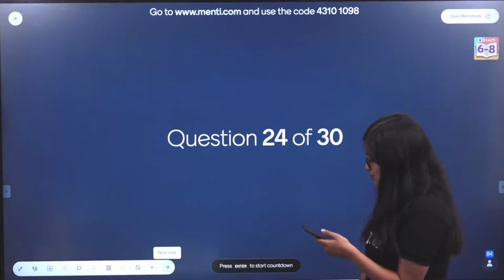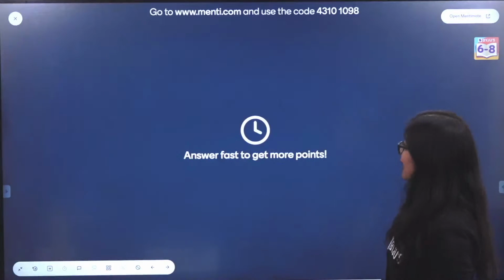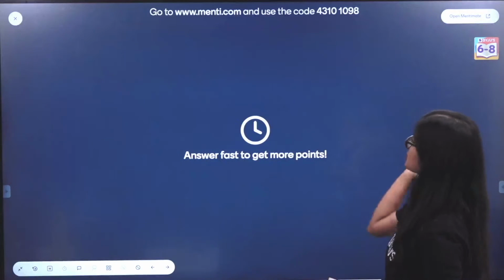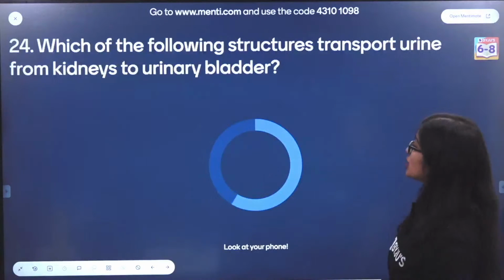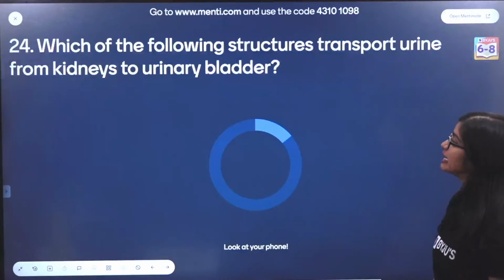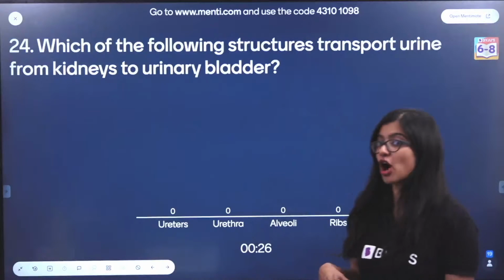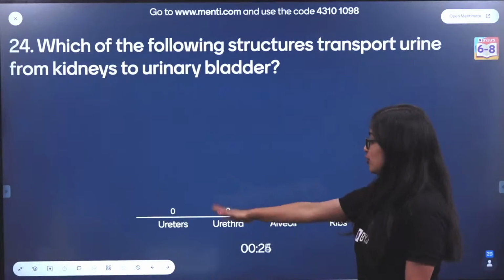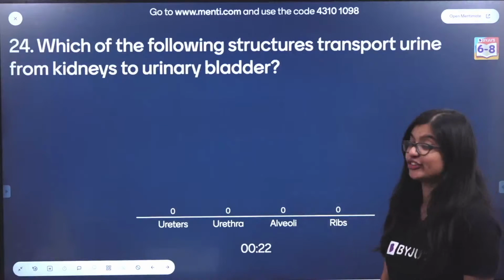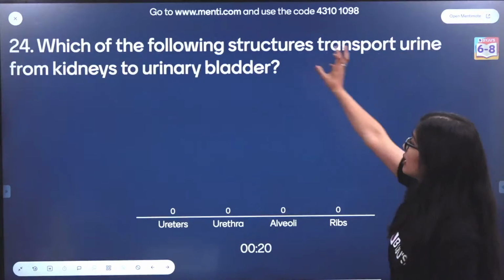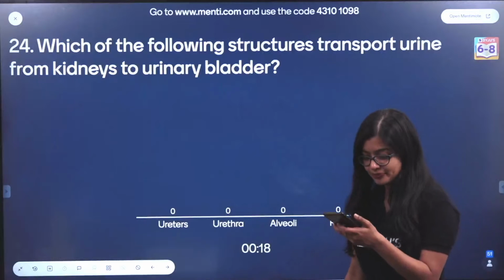Hello Shivam, welcome to the class. Welcome. Let's have a look at the question. Which of the following structures transport urine from kidney to urinary bladder? Again, this is from transport of plants and animals and I've not covered it, but you can take a guess. Ureter, urethra, alveoli or ribs. What transports urine from kidney to bladder?